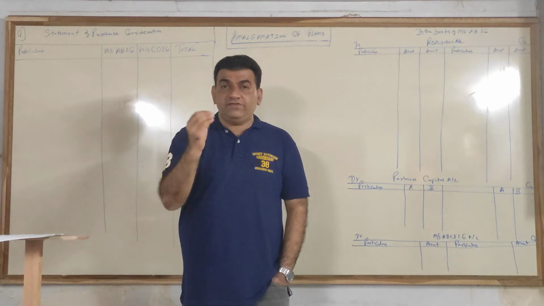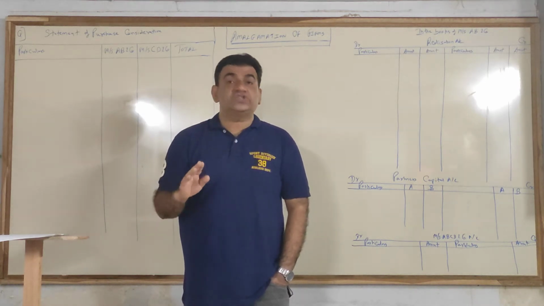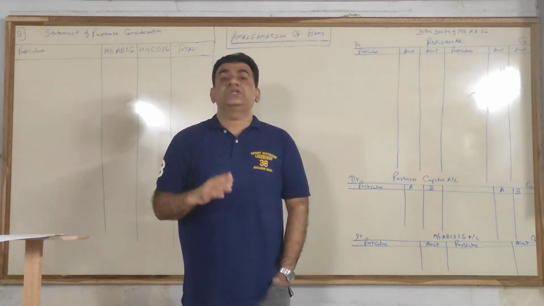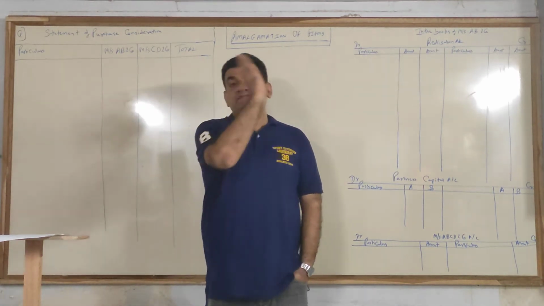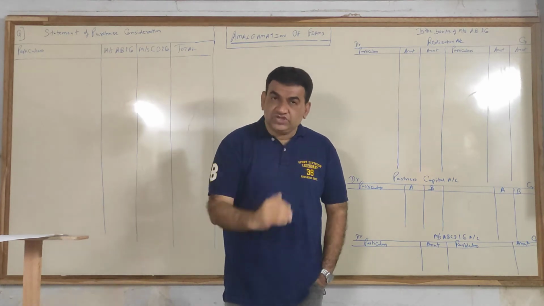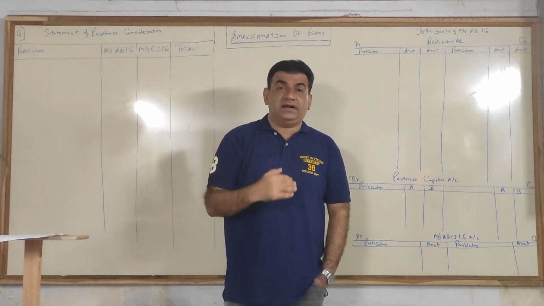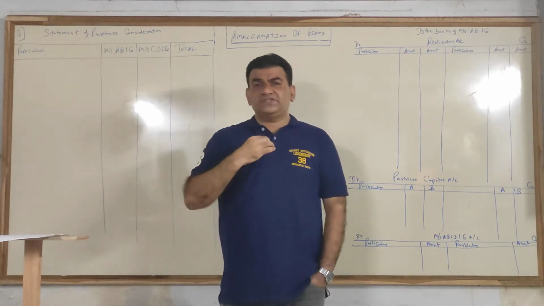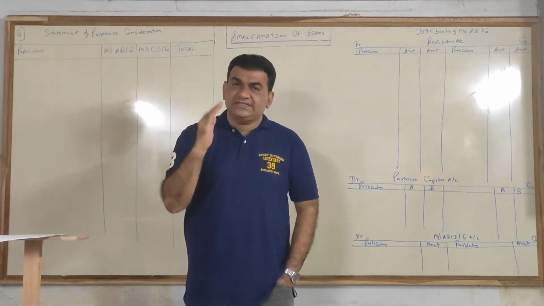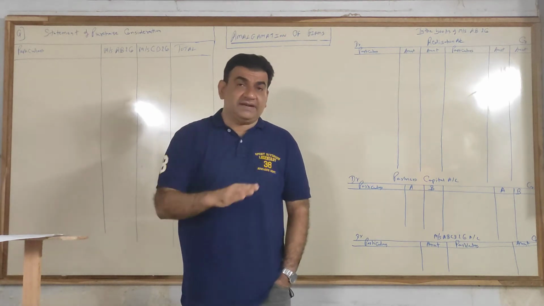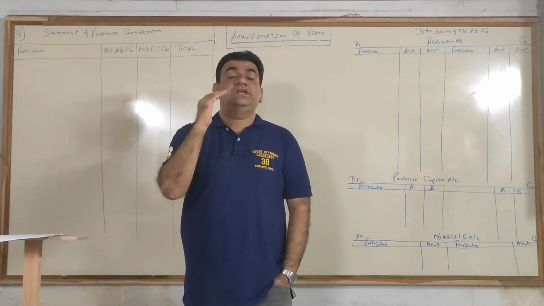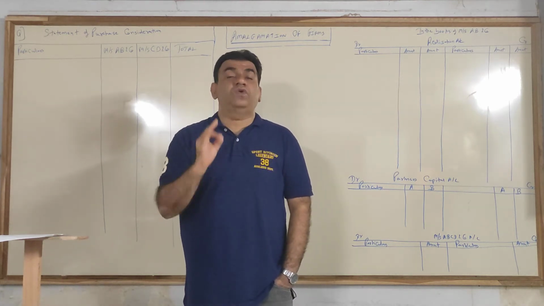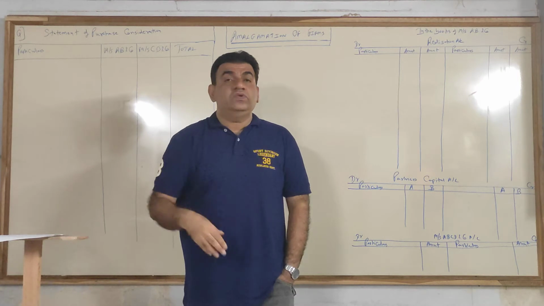Journal is needed in very few cases, where there are specific adjustments or the question mentions it. And in a few sums, working notes wherever required. That we will see at a later stage. Slowly, let's start with the basic part and then we will go to the advanced sums. The total number of sums to be solved in amalgamation is comparatively lesser than the other chapters, but the sums will consume time. Every sum will go in minimum 3 to 4 pages. How to do it? Let's start.